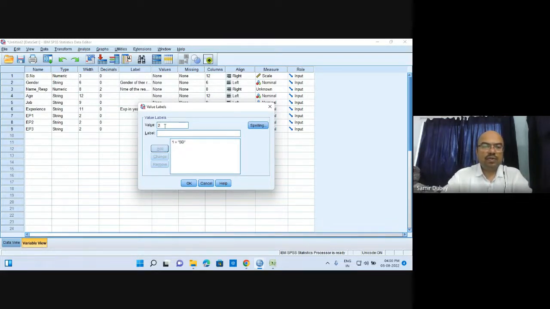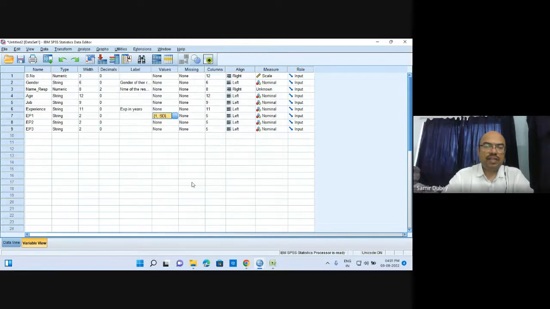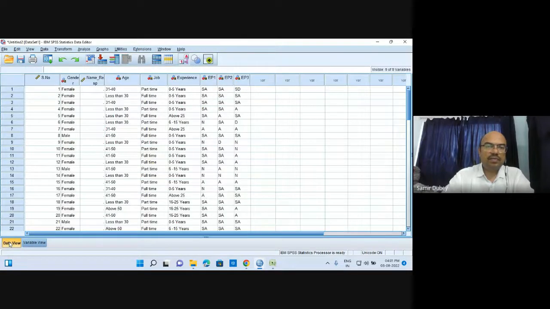Then 2 we will give to disagree or D. This will once again be added. Then 3 we will give to neutral or N. This will be added. 4 for agree. So this will be added over here. And then 5 for strongly agree. This will once again be added over here. Once we hit OK, this is over here. Now this has already been allotted. Now let us see what happens in the data view. Here it is. Nothing has been changed.